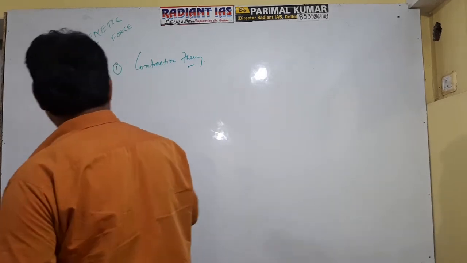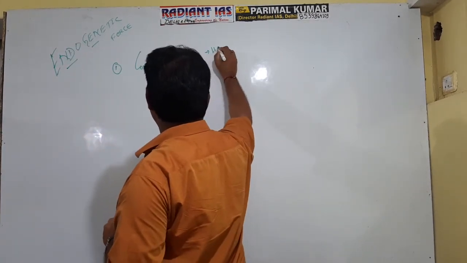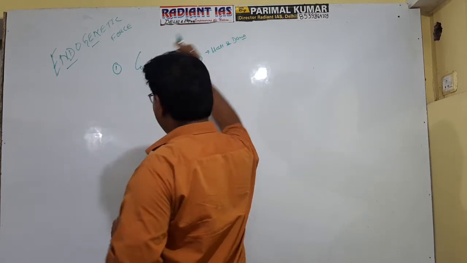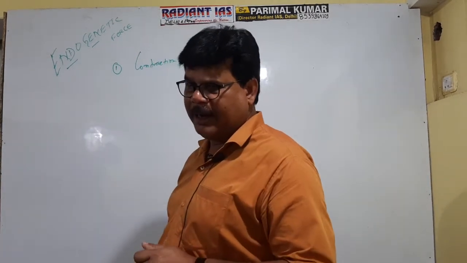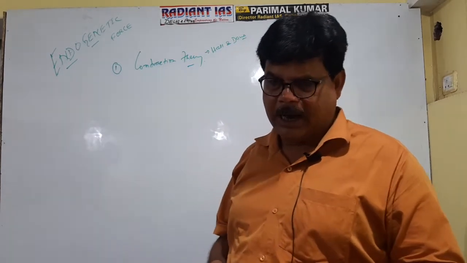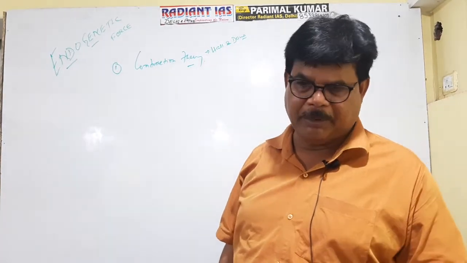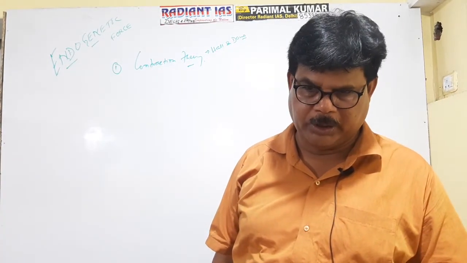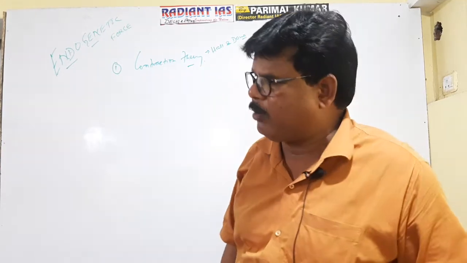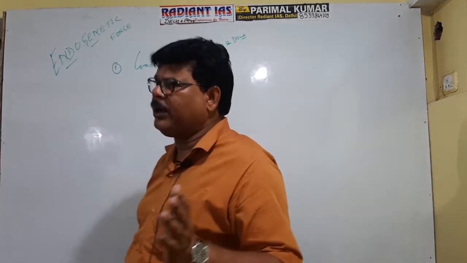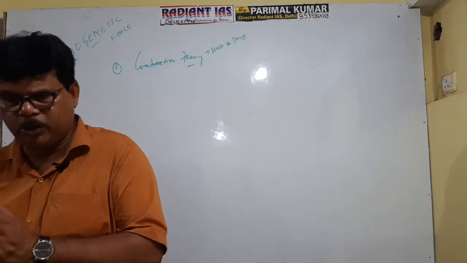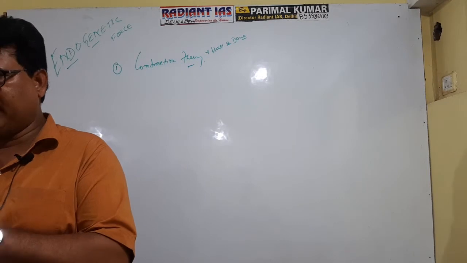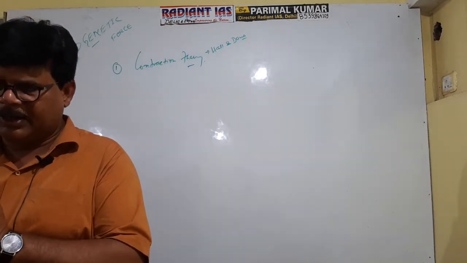Contraction theory was propounded by Hall and Dana. Hall and Dana propounded this theory, and later it was supported. Hall and Dana were American geographers, and later Elie de Beaumont supported this theory. He was a European geographer. In geomorphology, there are two schools of thought: one is the American school of thought and the second is the European school of thought. If any concept is supported by both schools of thought, it is largely accepted.